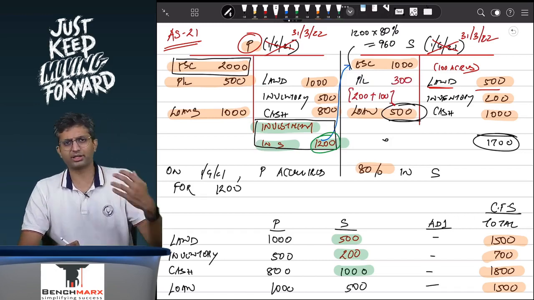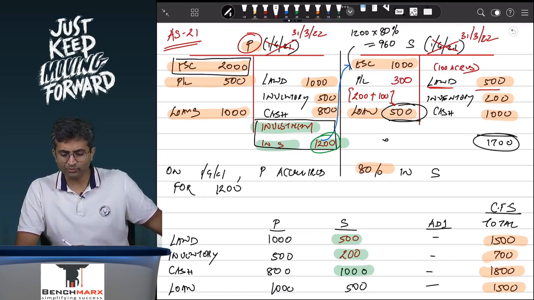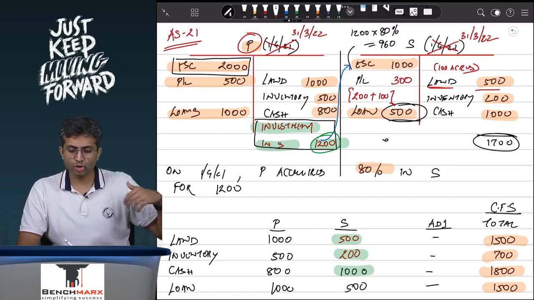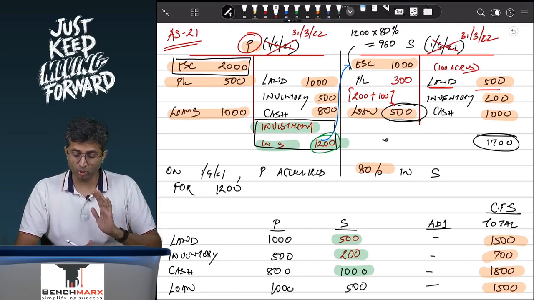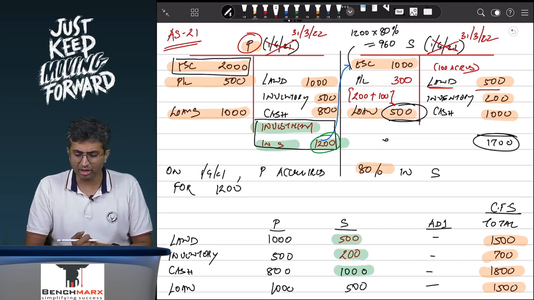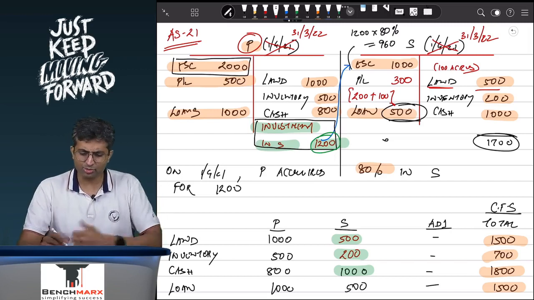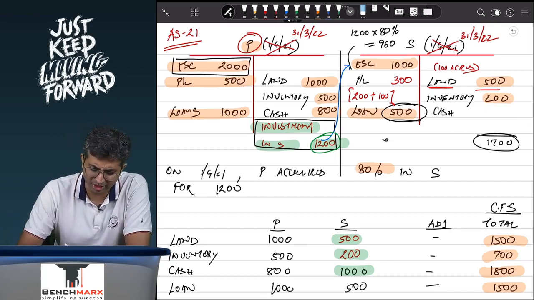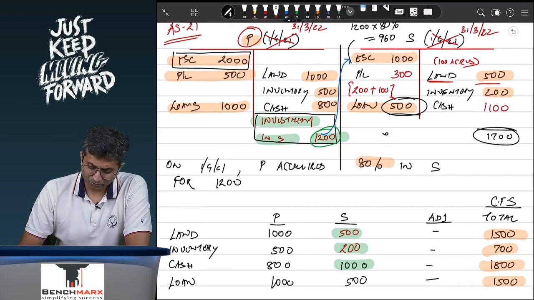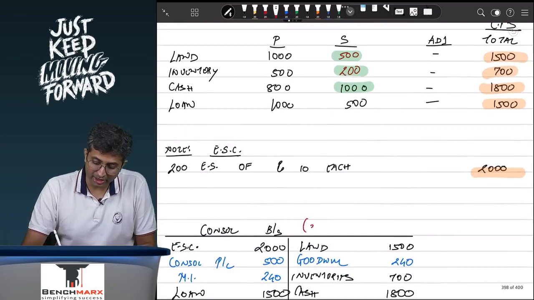They will come a year later. Acquisition must have happened in 2021, and you will be given the balance sheet on 31st March 22. Obviously your P&L increases by 100. Your assets should also increase by 100, maybe land increases, maybe inventory increases, maybe cash increases. Let us say for simplicity, your cash increases by 100. Over here, you have to prepare the consolidated balance sheet now, let us say on 31st of March 2022.